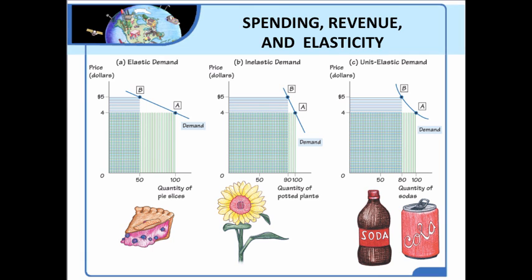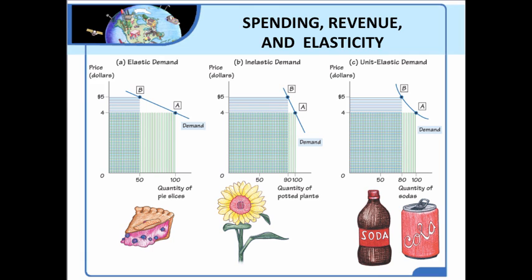So what does this look like when it comes to a chart and a table, and we look at it graphically? Notice how the price changes. In letter A, there is a larger response in terms of quantity than in graph B. In other words, when the price of the good goes from $5 to $4, there is a loss of revenue because of the price change.